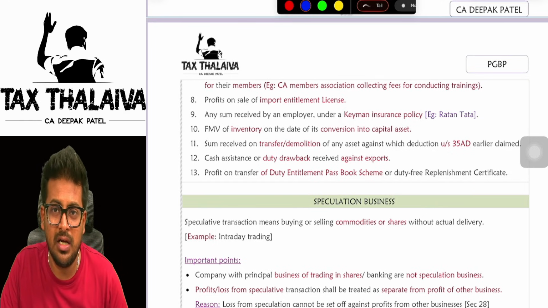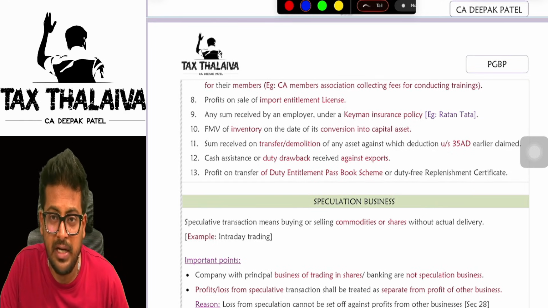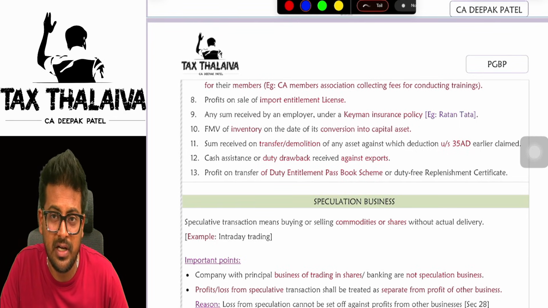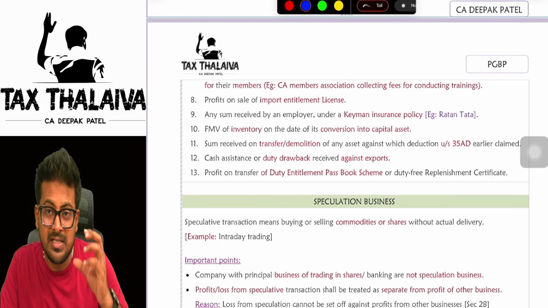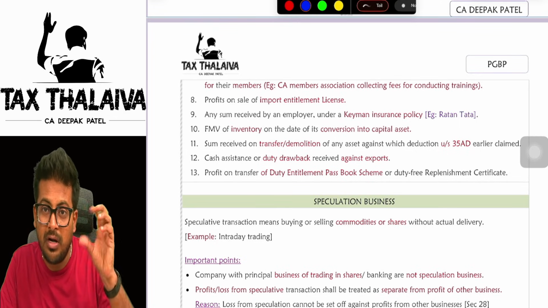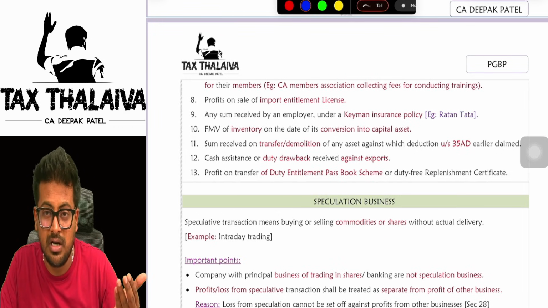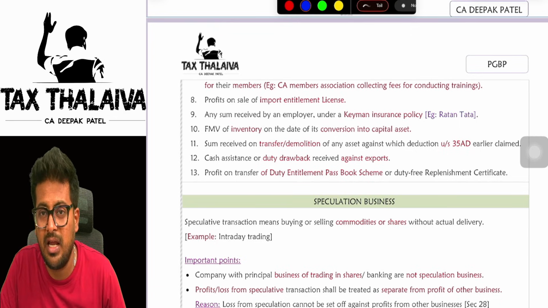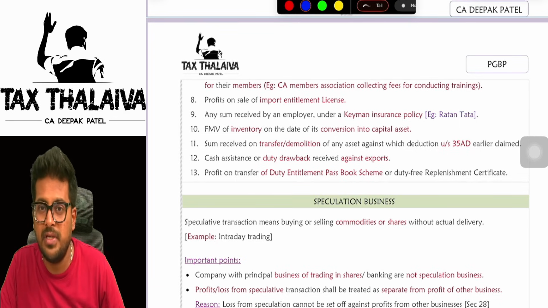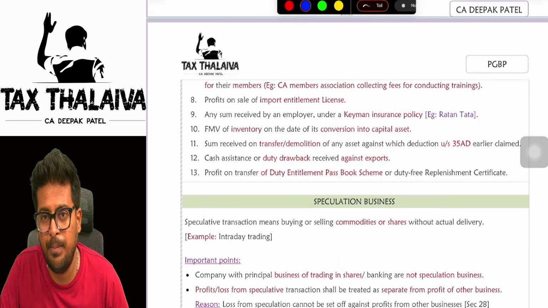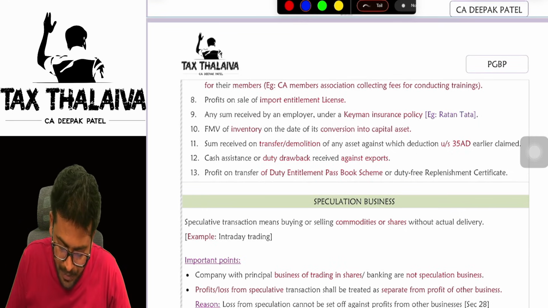Next, Keyman Insurance Policy. See, recently Mr. Legendary Ratan Tata died. Yes or no? So, the business of Tata would have generally got affected. So what happens? This Tata company would have already taken a Keyman Insurance Policy for Mr. Ratan Tata. Means if Mr. Ratan Tata dies, whatever business got impacted, they can get compensated by way of compensation received from Keyman Insurance Policy. So whatever amount they receive from KMP will be taxed under the head PGBP.